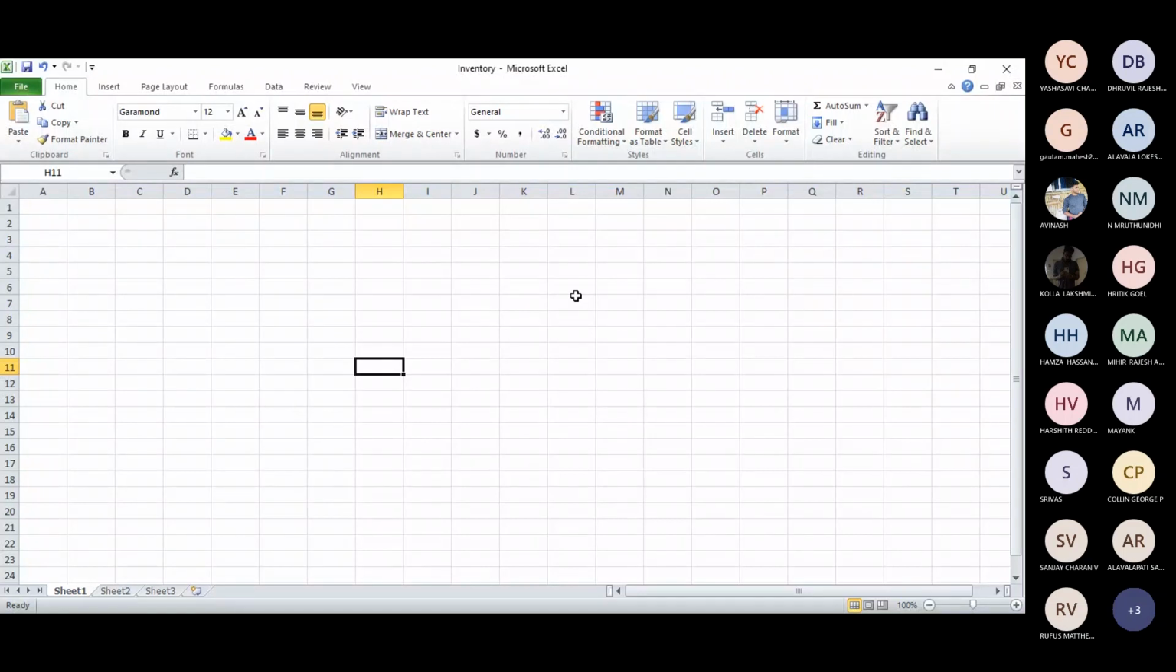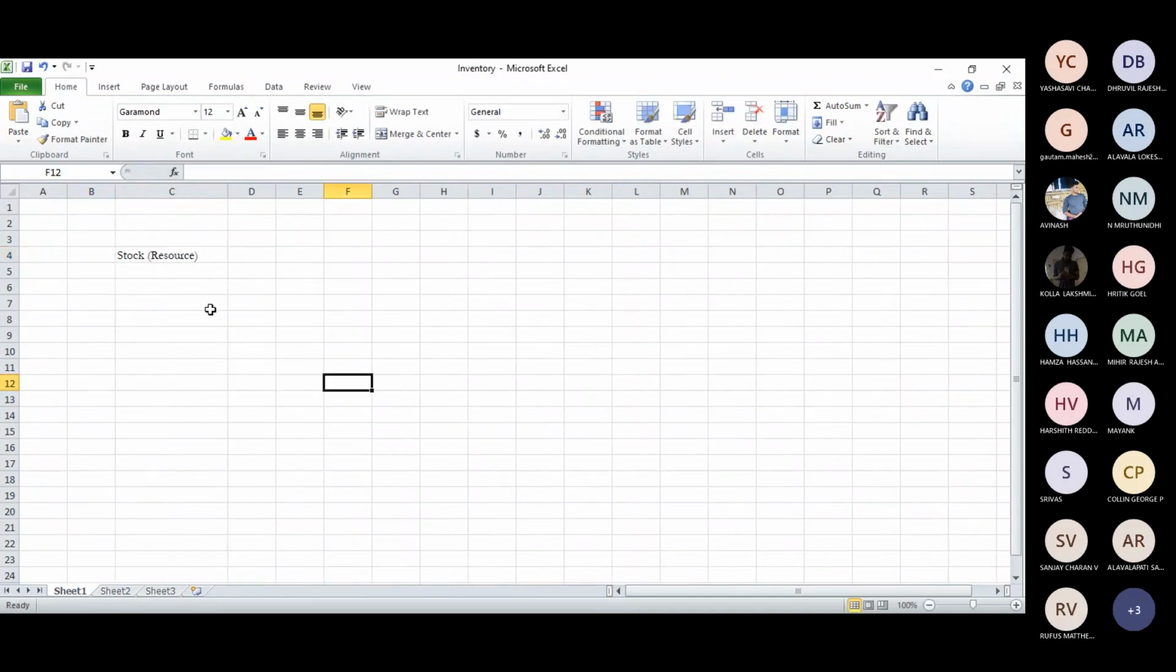Let's take a simple example. In this example, let's say I have a stock or resource. You can even call this a resource. You have a stock or resources. Say I have got 7 resources: 1, 2, 3, 4, 5, 6, 7. So which means I've got 7 resources, right?